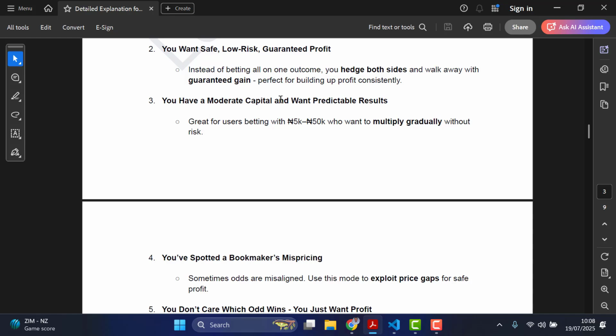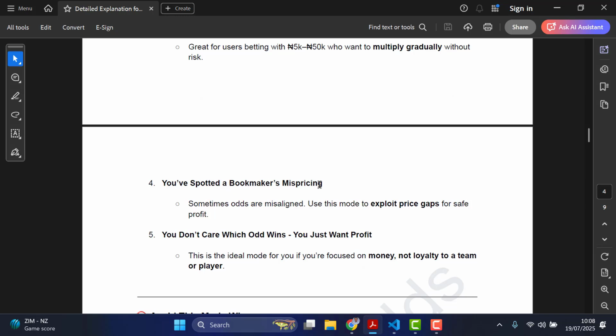That's when you can use this one also. So you have a moderate capital and want predictable results as well. So you have spotted a bookmaker mispricing. You have seen something free and something you want to go grab before the bookmaker changes the odds to something else that won't profit you. So you don't care which odd wins, like I've said. In this case, you don't care who wins. Whether the lower odd or the high odd wins is not your business. You understand that in either case, you should get a profit, because you are not loyal to any team or any player.